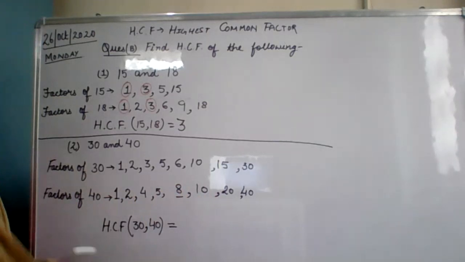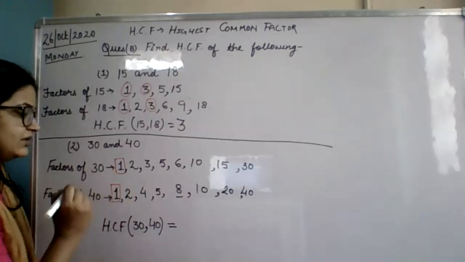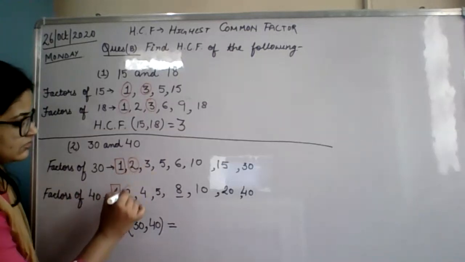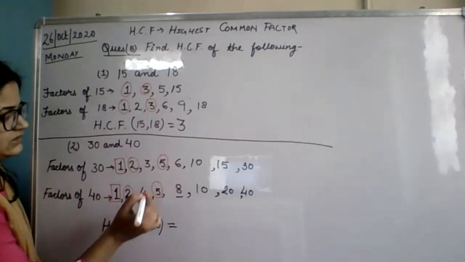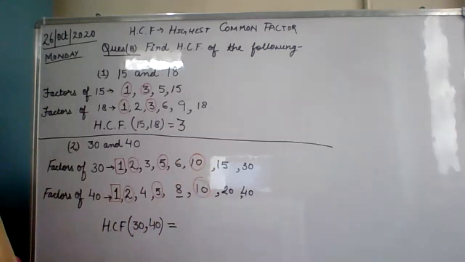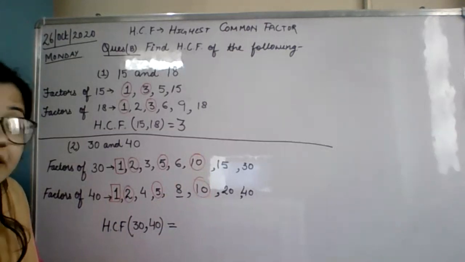Lakshita, tell me what are common here. Ma'am, 1, 2, 5, and 10. 1 is common, then 2, 5, and 10. Now 1, 2, 5, 10. There are 4 common factors coming. What is the highest one?